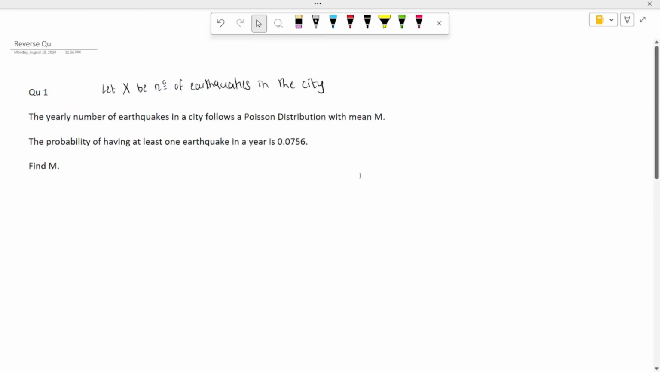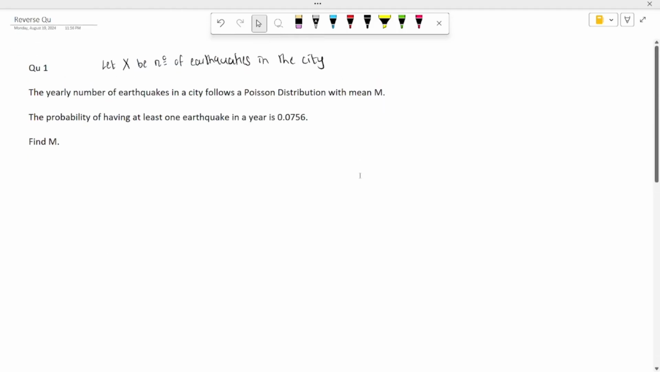So hello everyone, in this video we are going to look at some reverse questions regarding Poisson distribution. So the first question states that the yearly number of earthquakes in a city follows a Poisson distribution with mean m. So here the mean is unknown, and it is given that the probability of having at least one earthquake in a year is 0.0756, and we need to find m.